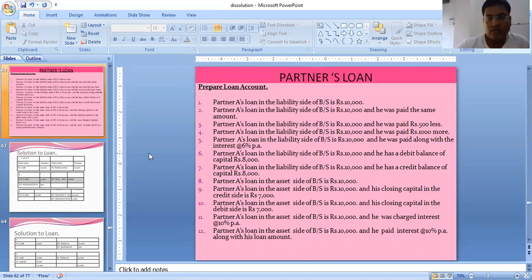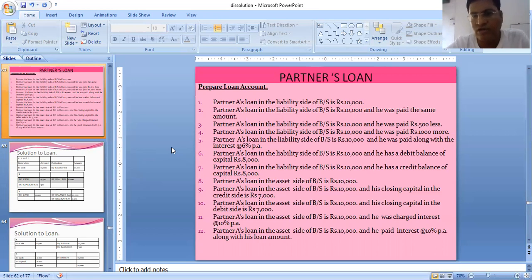Next is partner A's loan in the liability side of the balance sheet is 10,000 and he was paid along with the interest at the rate of 6% per annum. First of all, the loan account needs to be closed and the interest account you have to make. So one more journal entry will come.